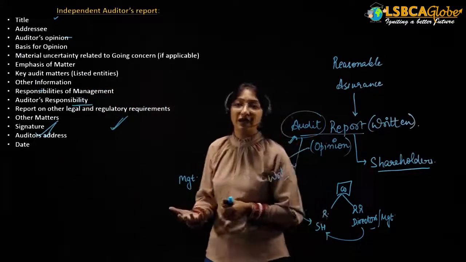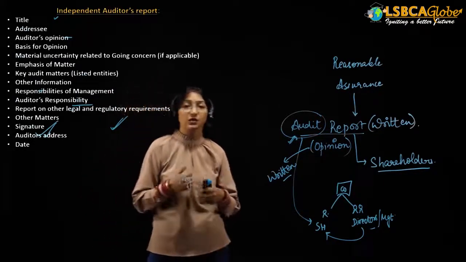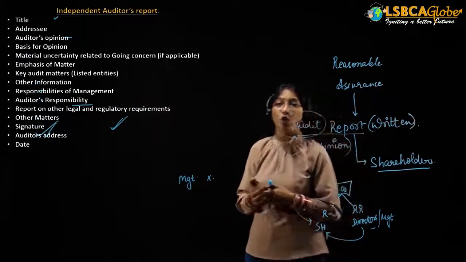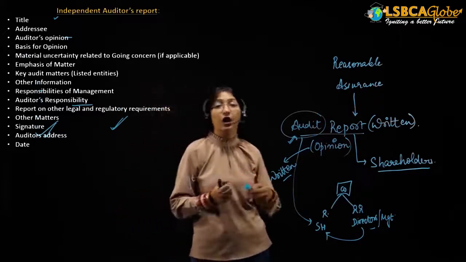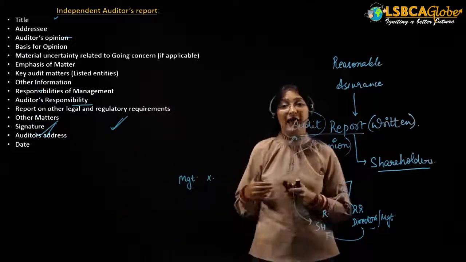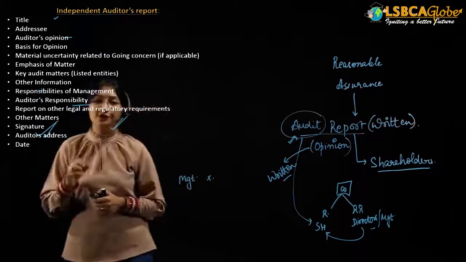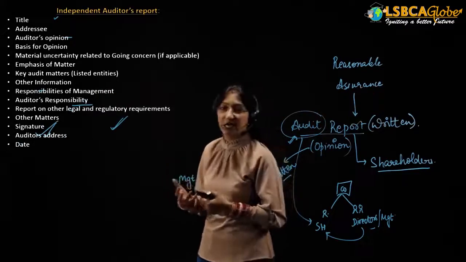The key audit matters have to be provided only in the case of listed companies. What does it mean? In the case of listed companies, it is mandatory for the auditor to provide key audit matters, and for companies other than listed companies, he can provide key audit matters, but it is not compulsory. Then other information; the auditor will provide some other information, which we will also be discussing more in this chapter.